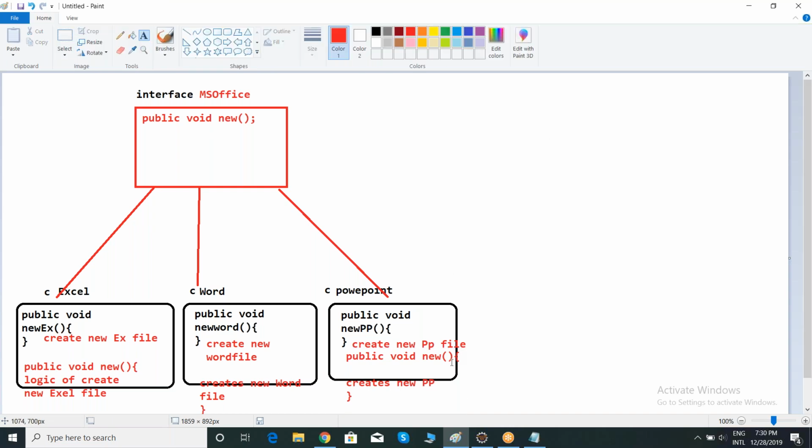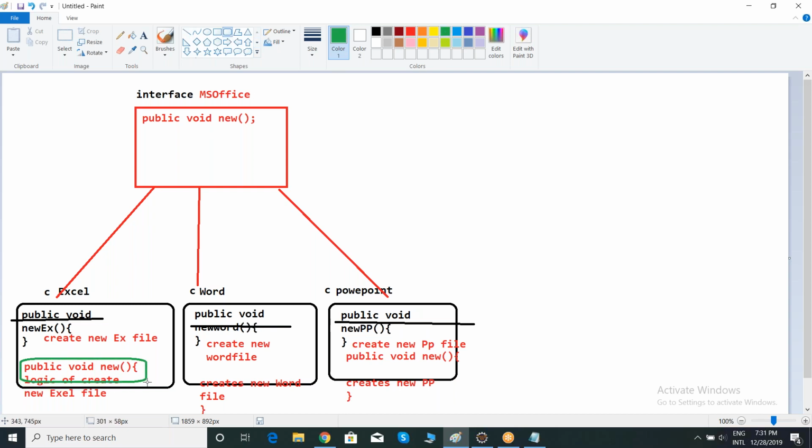Here what I'm achieving is, instead of maintaining different methods, I am trying to maintain a common name which is applicable for each class. Now my method name is only new: here new, in Excel, in Word also new, in PowerPoint also new. Here I am trying to avoid the naming convention problem.